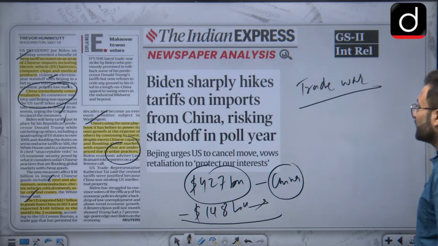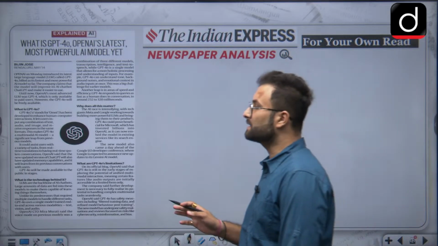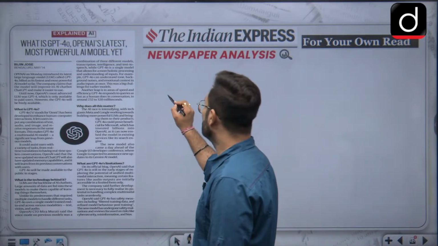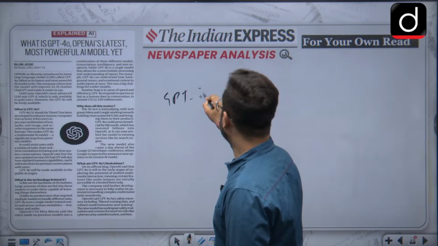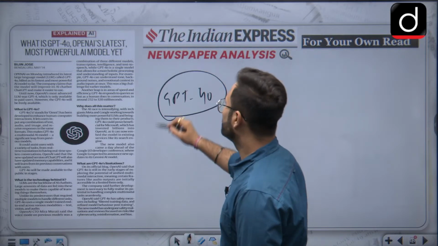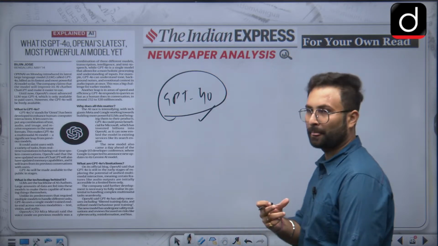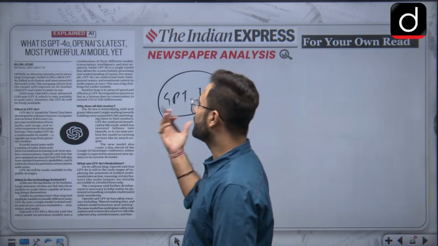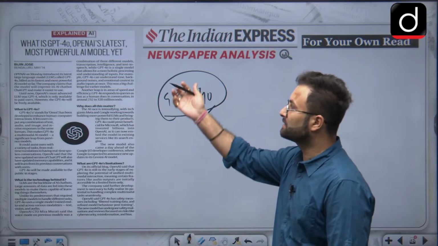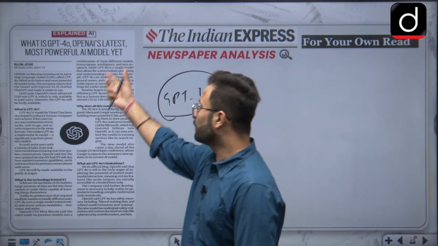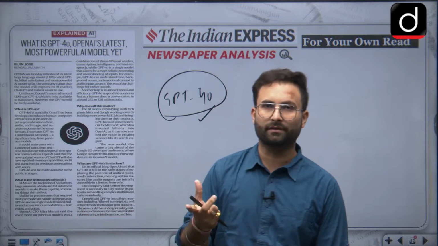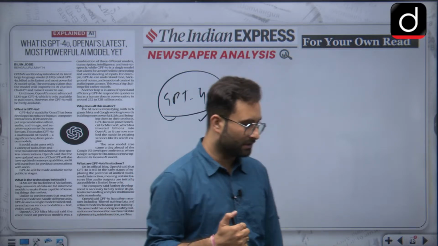Now we can move further. For your own read, there is an article which is related to ChatGPT. GPT-4o is a new variant of ChatGPT. That is an AI tool. You can read about this particular tool from this article. It is given in very simple language, so that article is for your own read.